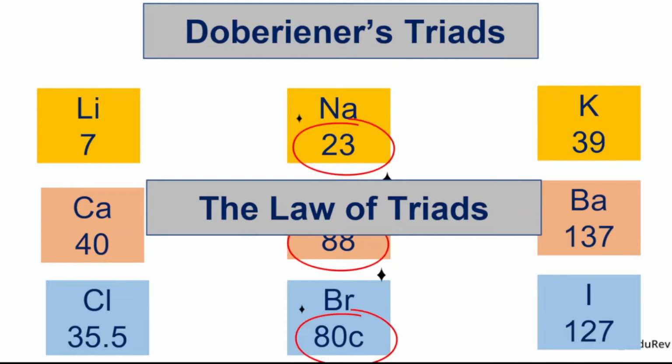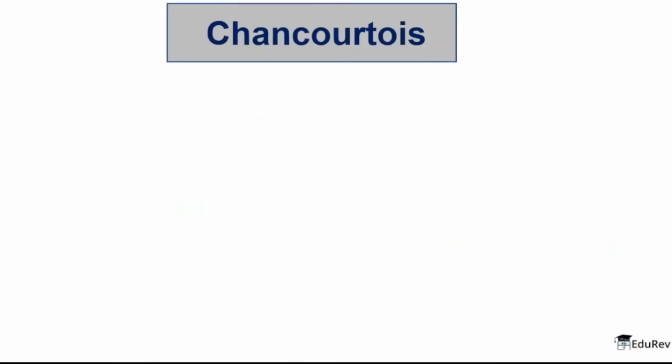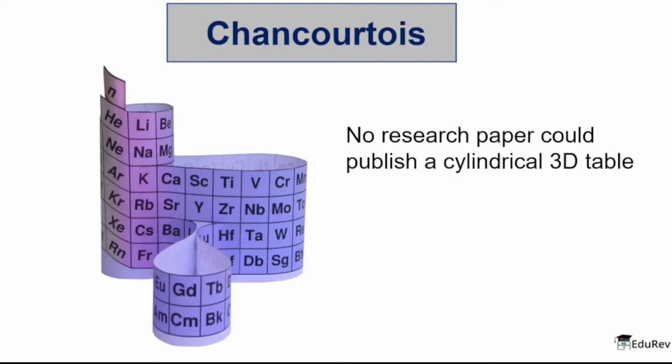Since the Doebereiner triad was only able to classify the total of 9 elements, that is why it was not very useful and hence it stand rejected. Then came another scientist whose name was Chancourtois, and he gave a very different kind of classification. He gave a 3D kind of representation of the then known elements and he made a periodic table out of it. Since no research paper was able to publish a cylindrical 3D table, that's why, well, this model also was rejected.